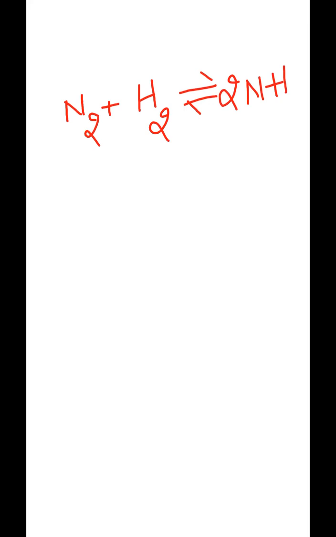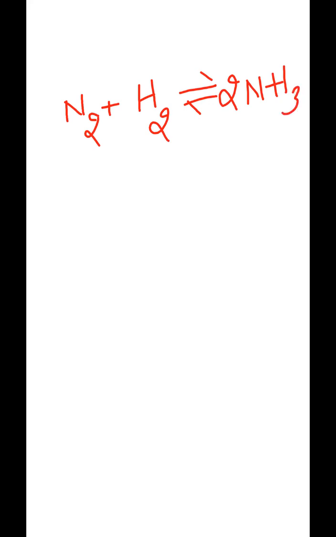reach equal. So just look at here once. If you take an example: nitrogen combines with hydrogen to give rise to ammonia. 2 moles of ammonia are forming there, right?